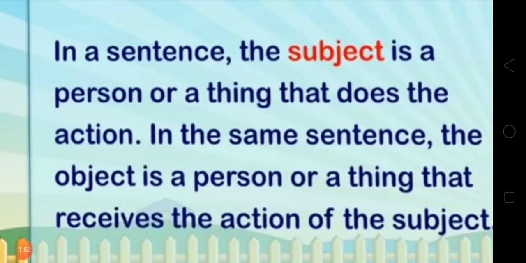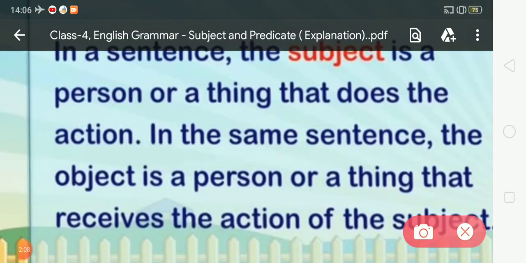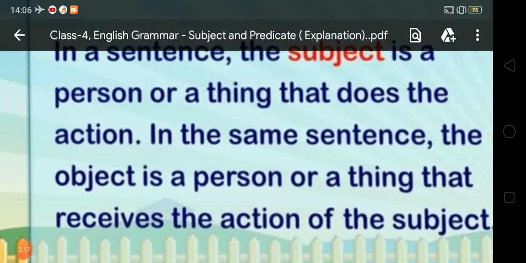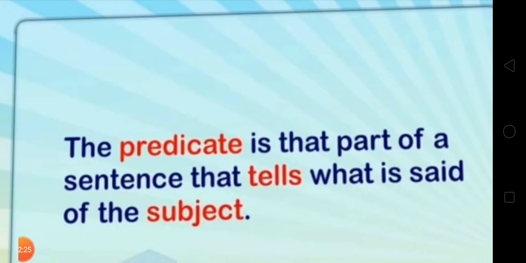So dear student, what is subject and predicate? In a sentence the subject is a person or a thing that does the action. And what is the predicate? In the same sentence the object is a person or a thing that receives the action of the subject. So we can say that the predicate is that part of a sentence that tells what is said of the subject.